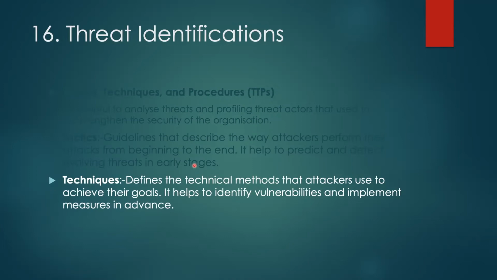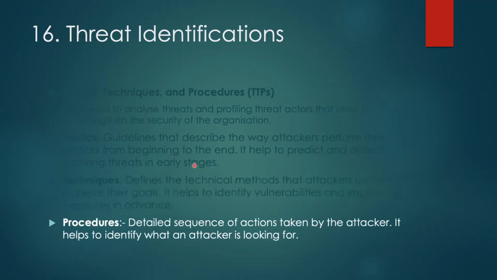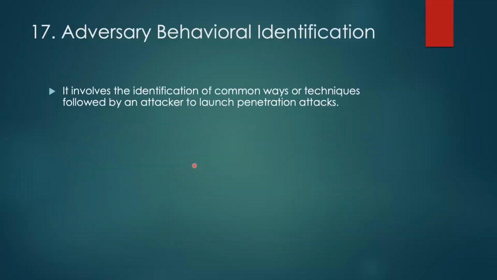Okay. And the last one in this is procedure. Procedure is a detailed sequence of actions taken by the attacker. It also helps us identify what an attacker is actually looking for. So tactics was just a guideline, technique was the actual technical methods, and procedure was the step-by-step. Next one is adversary behavior identification.